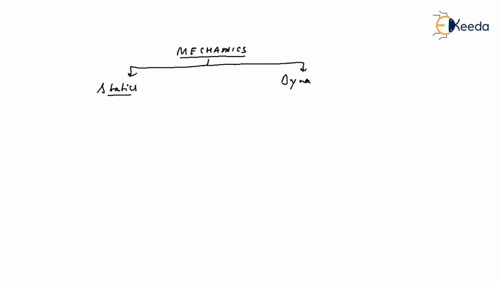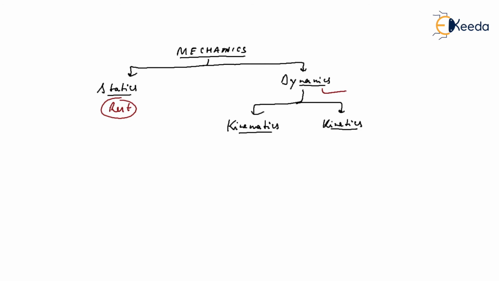Okay, now I can classify mechanics. One is statics, one is dynamics. Dynamics also has two parts. One is kinematics and one is kinetics. So statics means only rest and dynamics means motion. And in motion, two things are there.